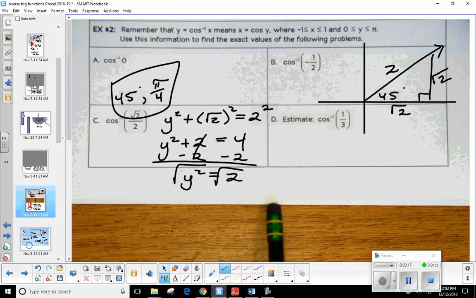That's it. That's what we're looking for. We're given the ratio. We want to know the angle measured. Okay. All right. Well, let's go ahead and try another one of these.